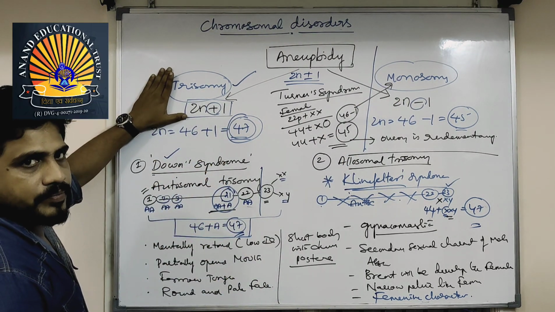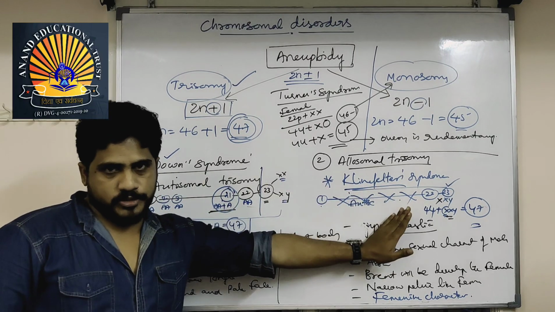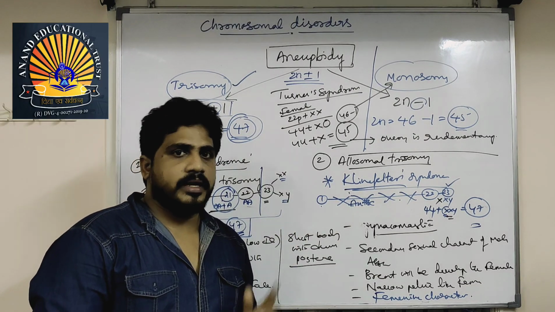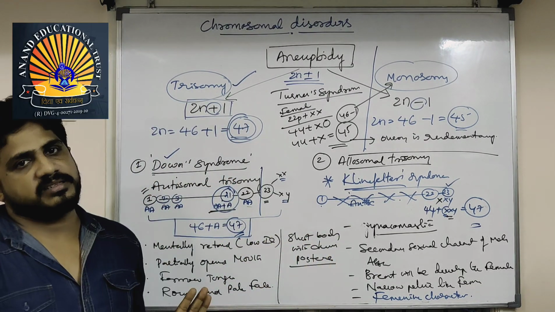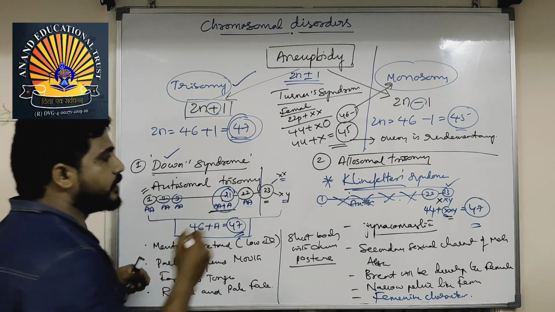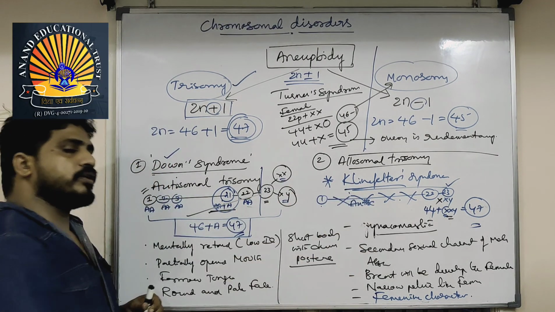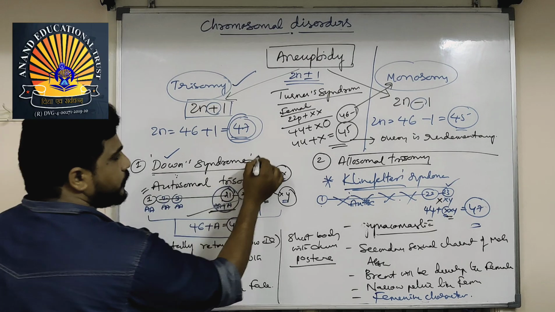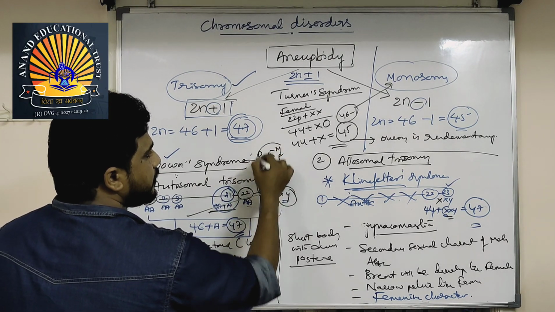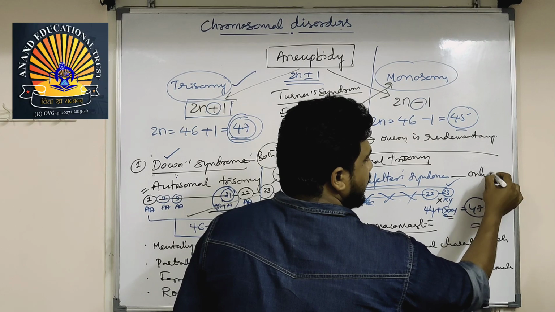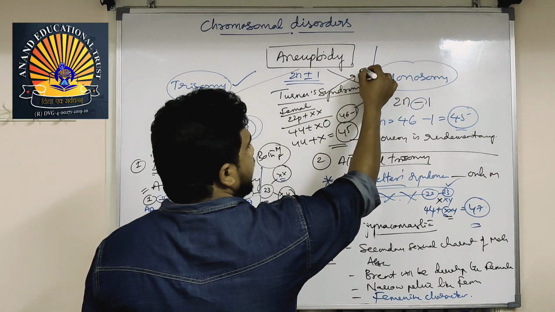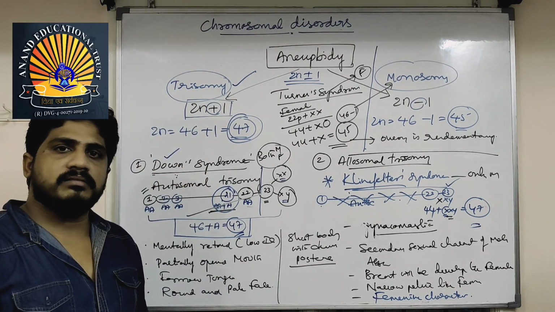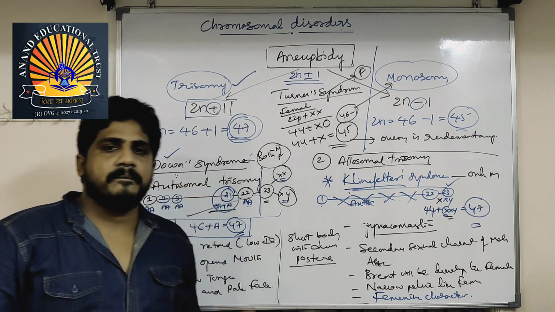This trisomy: 21st trisomy, allosomal trisomy. 21st trisomy, Down syndrome. Allosomal trisomy, Klinefelter syndrome. Klinefelter syndrome comes for only males. Down syndrome comes to males or females. Why? Because it comes to 21st chromosome. 21st chromosome is common in both male and female. So Down syndrome comes for both male and female. Klinefelter syndrome comes for only male. Turner syndrome comes for only female. In Turner syndrome, who will be sterile? Female. In Klinefelter syndrome, who will be sterile? Male. So this is all.